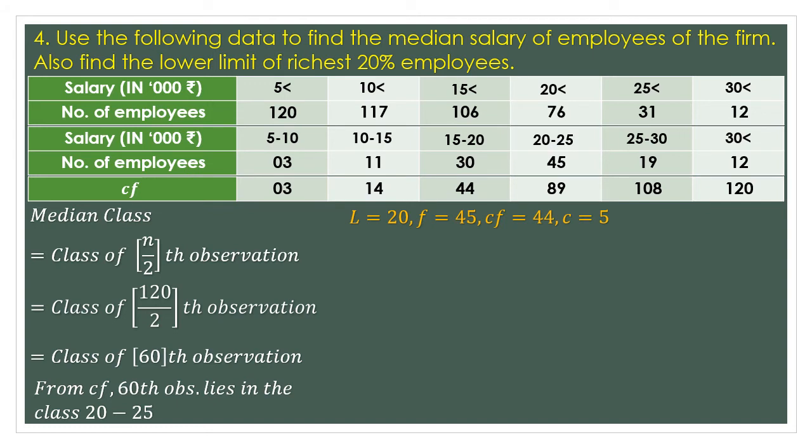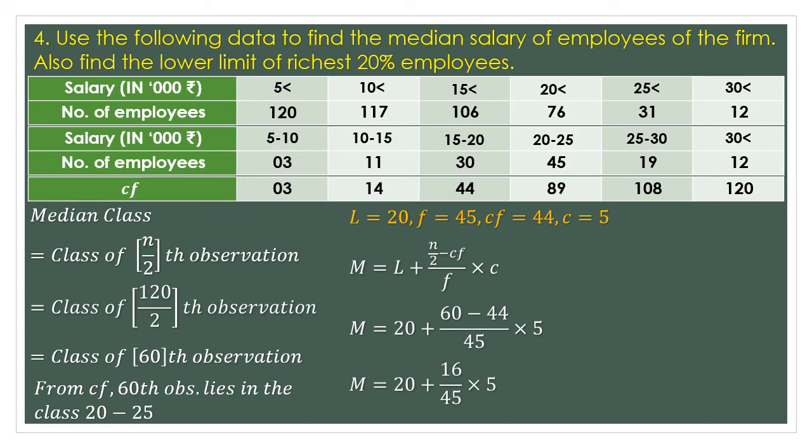Next I have to start with the formula. M is L plus n upon 2 minus CF upon F into C. I am putting the values in the equation here. That way I get 20 plus 16 upon 45 into 5.